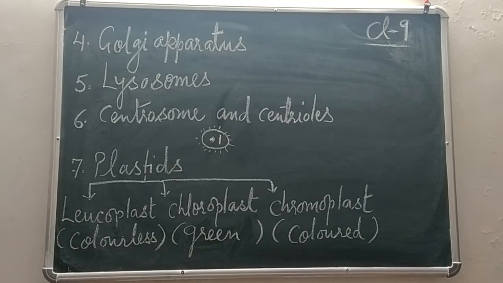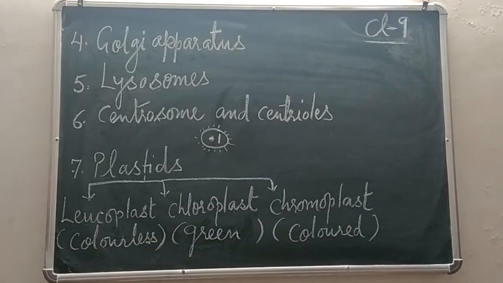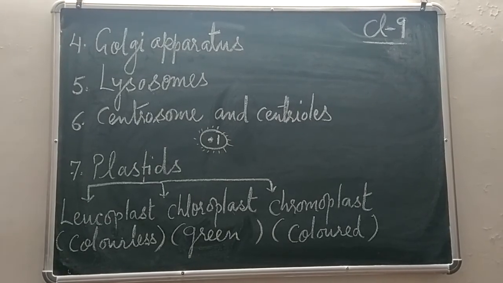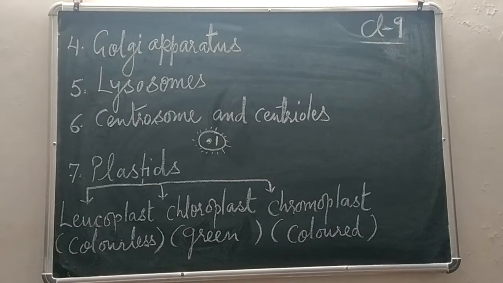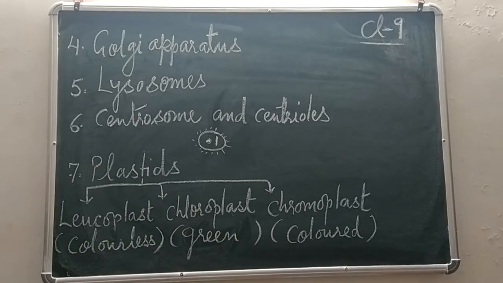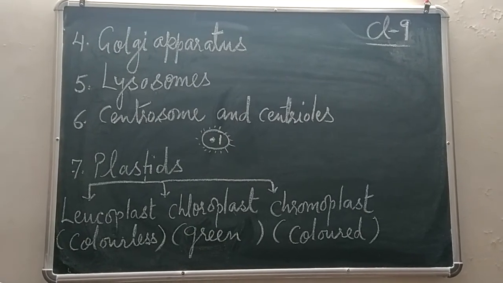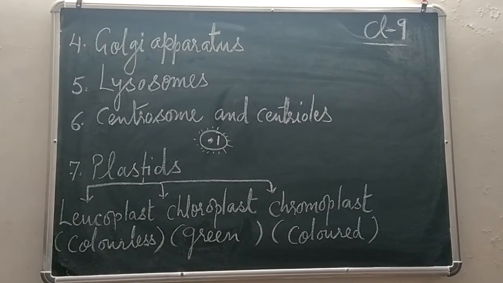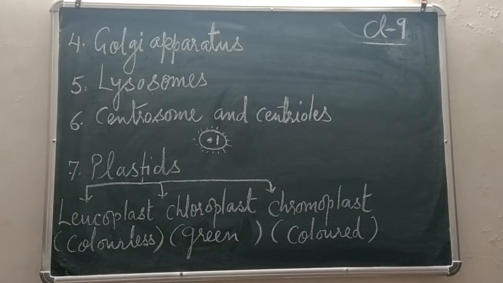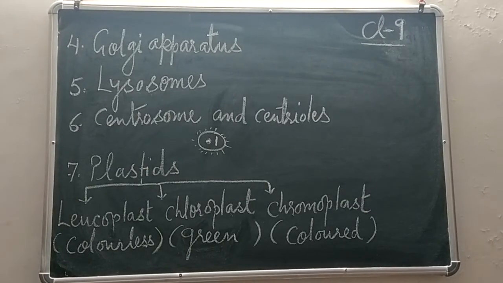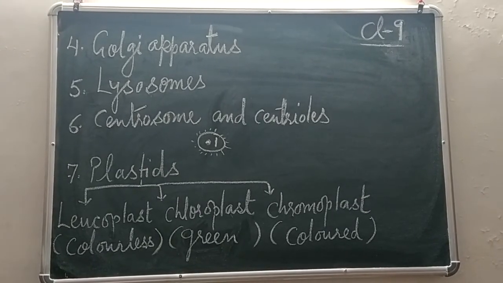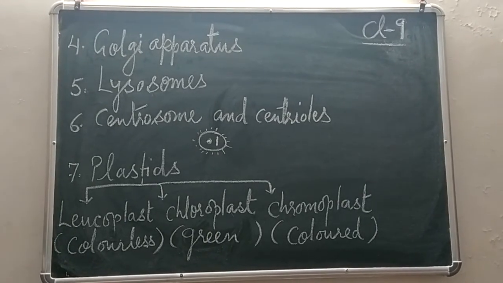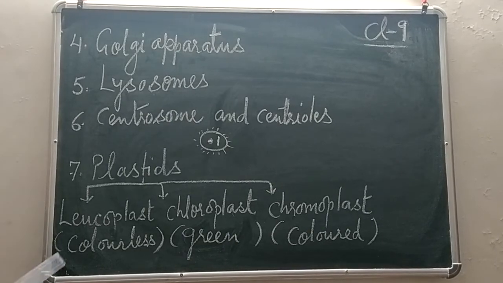Now what do they do? What is their function? To impart or to give various colors to flowers as well as fruits. If the color is yellow, the pigment is called xanthophyll, and if the color is orange or red, the pigment is called carotene. Xanthophyll is a yellow pigment, and carotene is a red or orange pigment. So this is all about plastids.